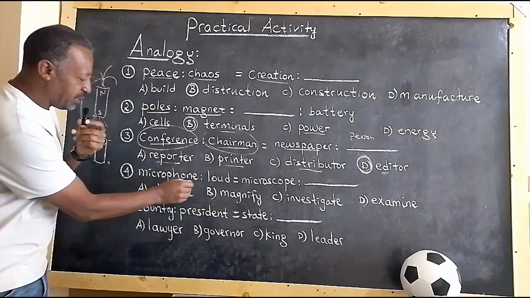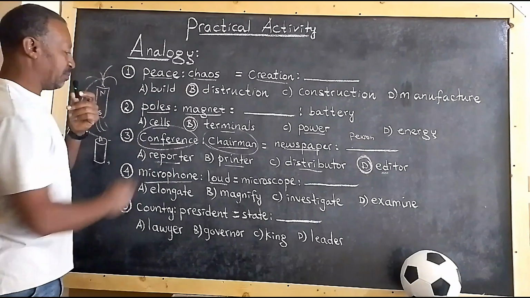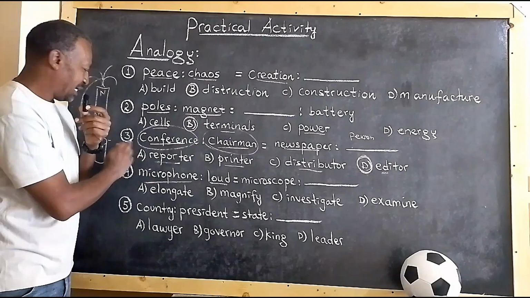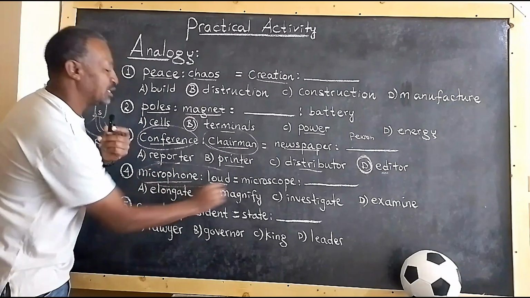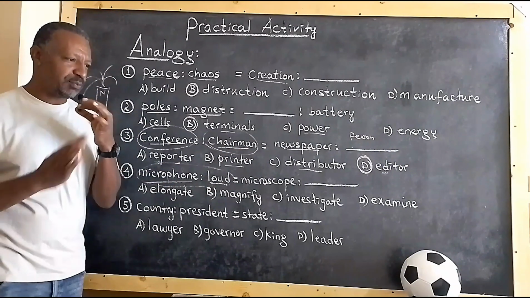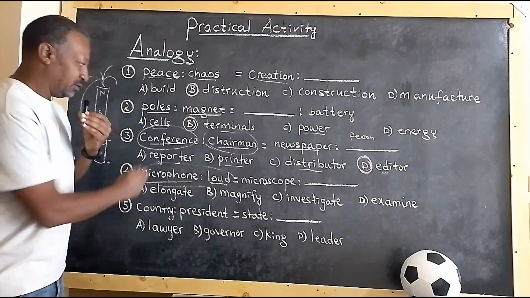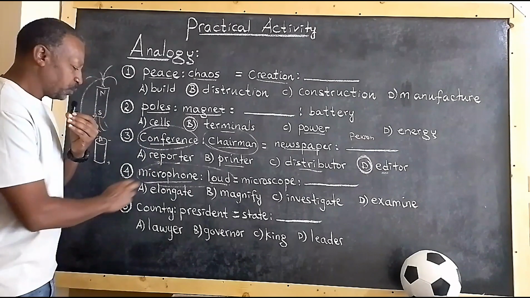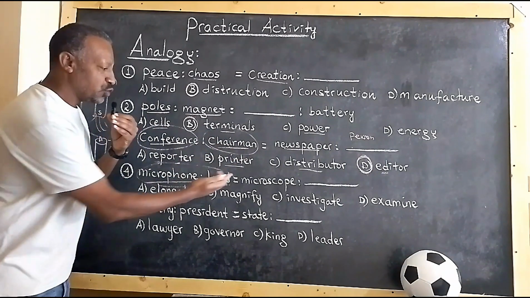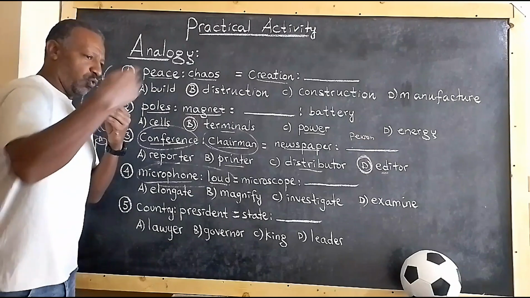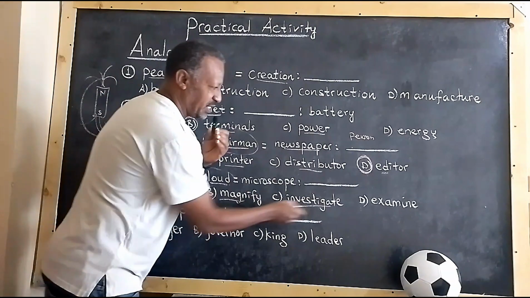Let's go to number 4. Microphone, loud. Now, this is not the opposite, just like number 1. This is not who does what, just like number 3. Microphone, loud. Microscope, what? We have to understand the relationship between the two words in the analogy. So in this case, microphone, loud, microscope, what? So they do what? Just like number 3, right? So microphone makes things loud, voice loud. So microscope does what? Elongate, magnify, investigate, or examine.